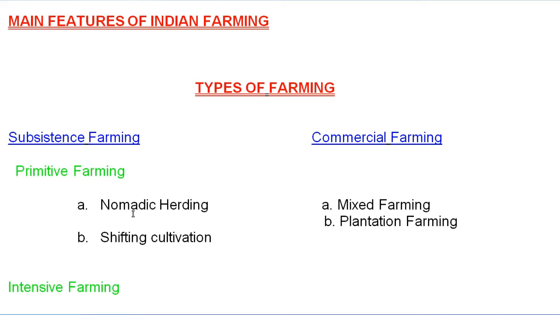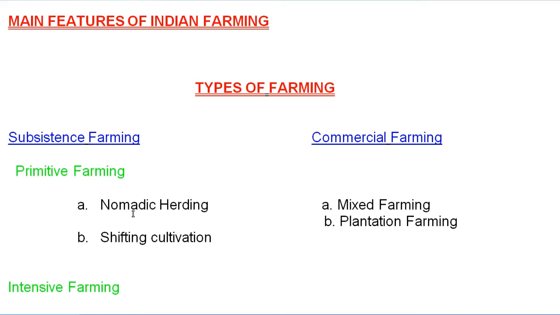So what is shifting cultivation? It is a form of agriculture in which a continuous change or shifting of land is made for carrying on agricultural activities. In shifting agriculture, a patch of land is cleared either by burning or cutting of trees and shrubs and then cultivated for a short period. Alright, so this is known as shifting cultivation. It is also known as jhumming cultivation.